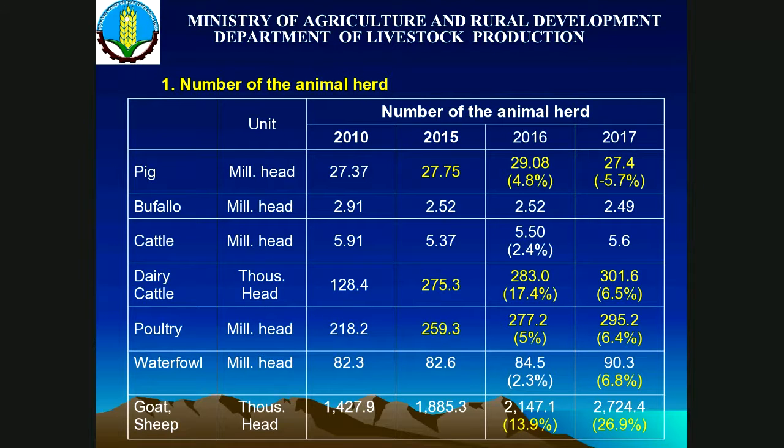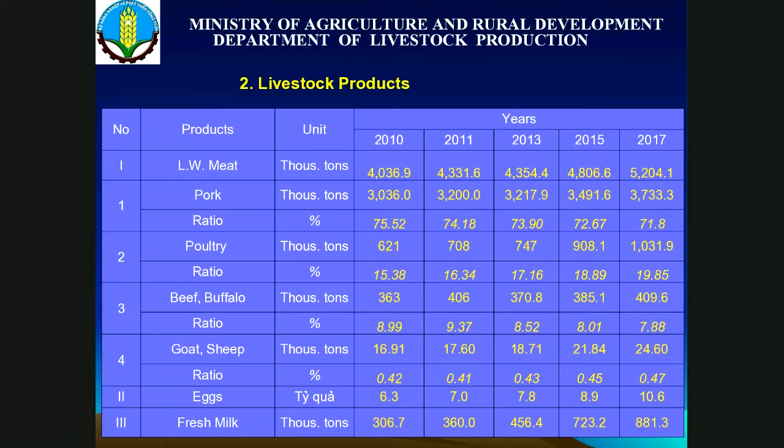And for the livestock, we also have very high production of pork and poultry. Pork meat in Vietnam contributes more than 74%, about 18% belongs to poultry meat, and just 6% includes beef, goat meat, and a little bit of sheep meat.